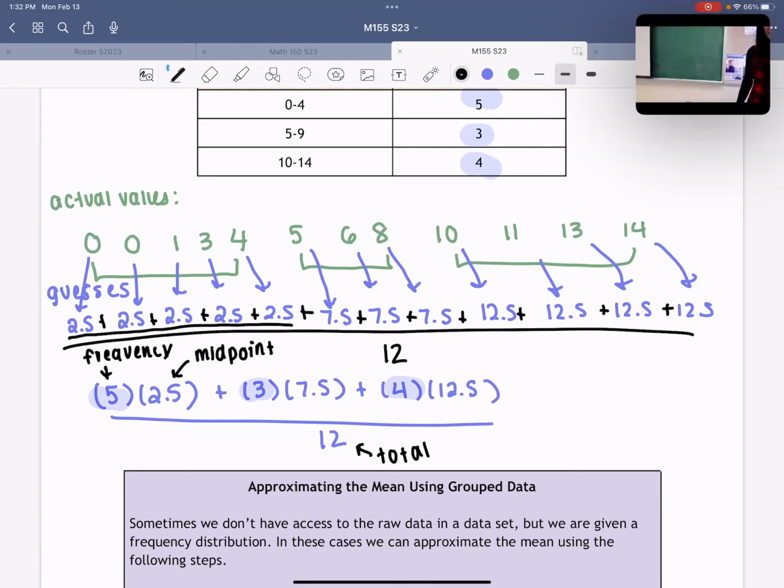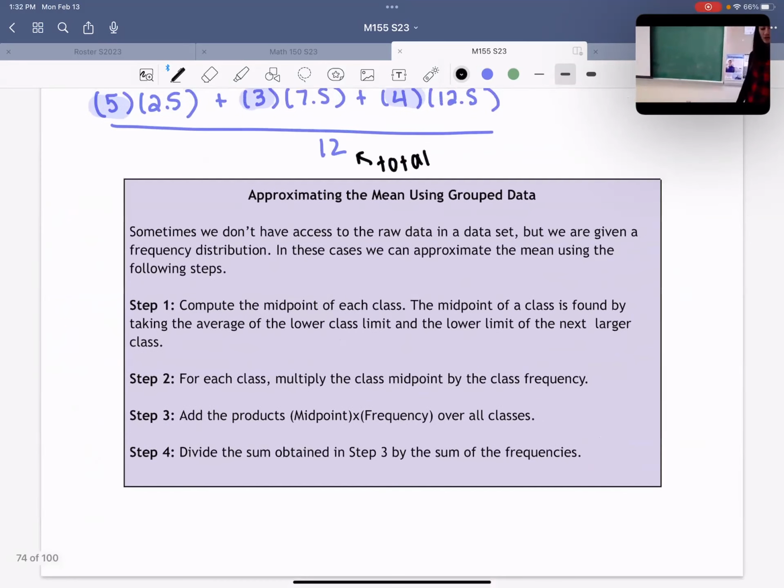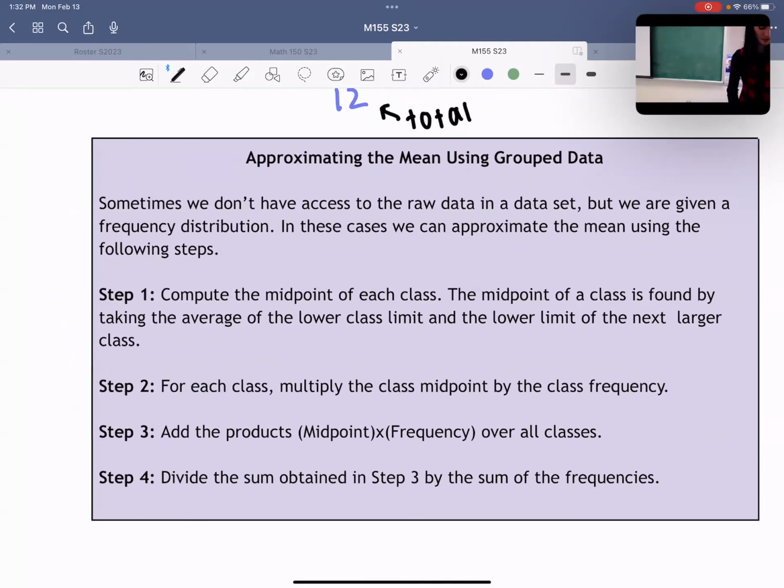Okay. There's a couple ways you can go about doing this with a problem. You can either memorize this system that I wrote up here. You can also memorize these steps that I wrote up, or you can do a chart, which we'll talk about in the next page. Okay, so steps. Step 1, compute the midpoints. You need the midpoints to approximate the mean because, well, we work with the midpoints.